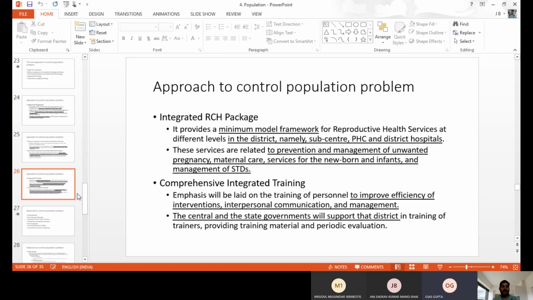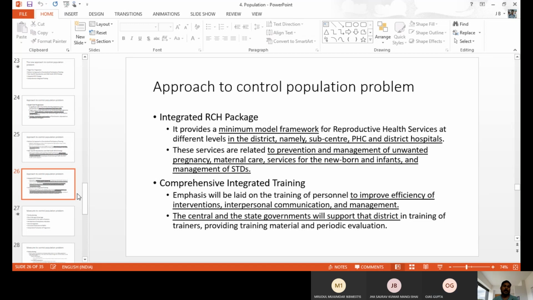That type of integrated package, provided by district hospitals, sub centers and primary health centers, also helps to control the population. For example, if a primary health center only does prenatal and postnatal care, and recommends family planning at the district hospital, maybe the patient will not go to the district hospital for family planning. So they have to take the treatment and guidance in the same place. It also helps to control the population.